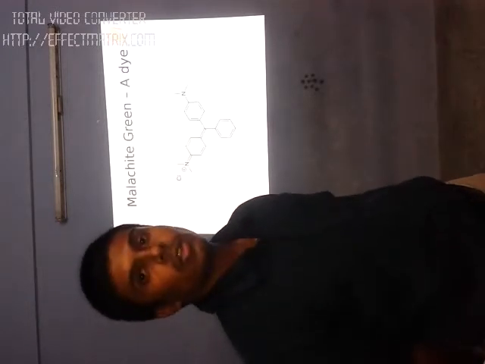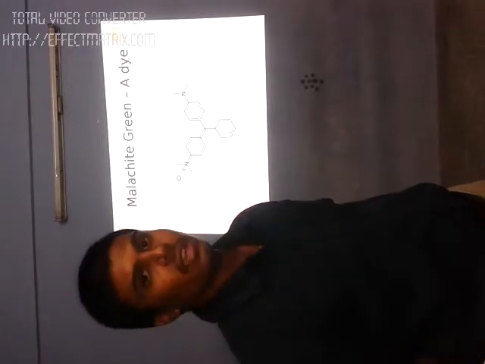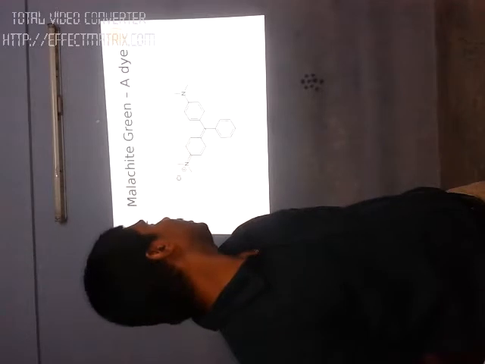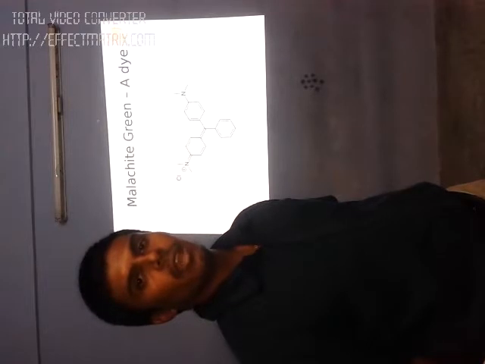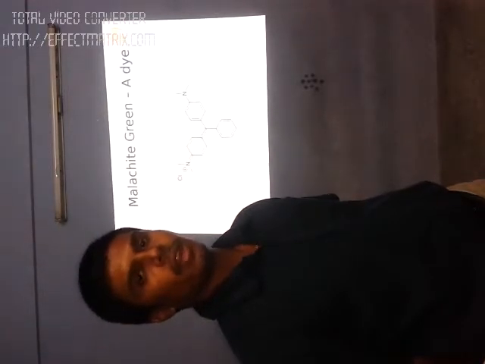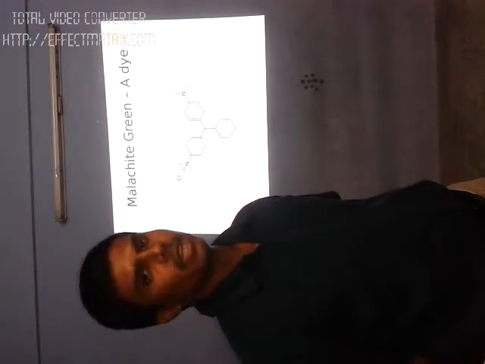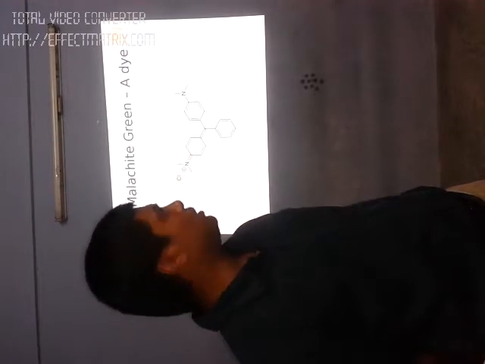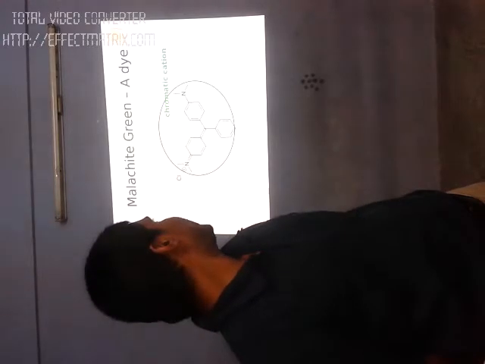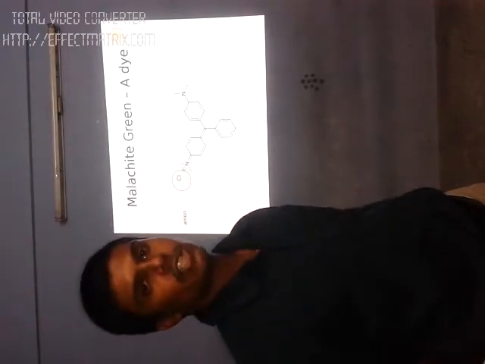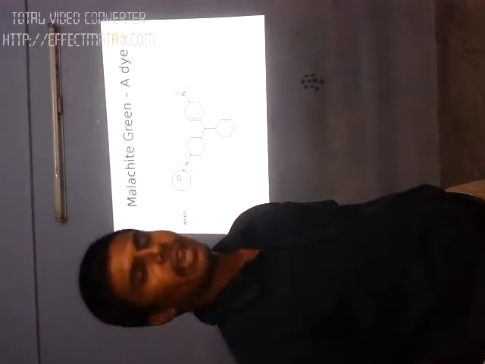Next. So, malachite green is my organic material. It is a dye, and its color is green. So, why have I chosen this malachite green? As I said earlier, if one can easily polarize the molecule, one can get high frequency conversions. Here, this molecule has a chromatic cation and anion in its structure. So, this malachite green structure has both cations and anions.